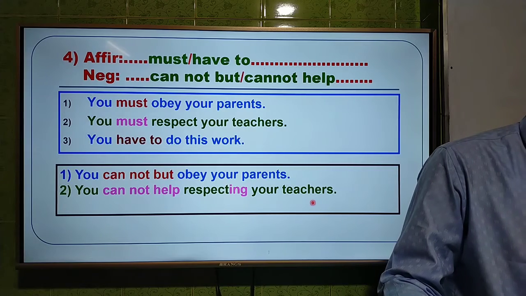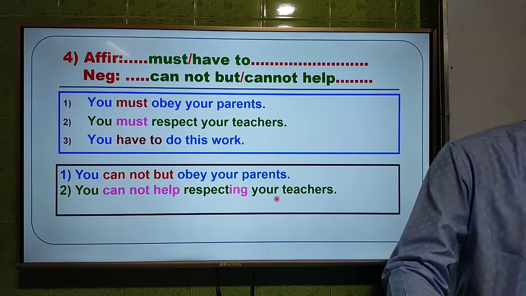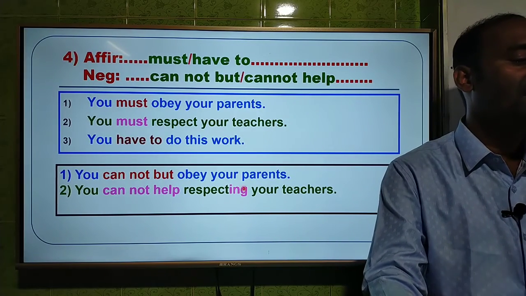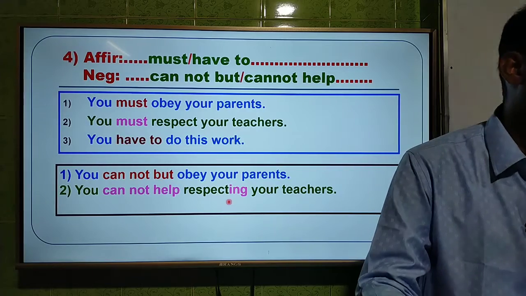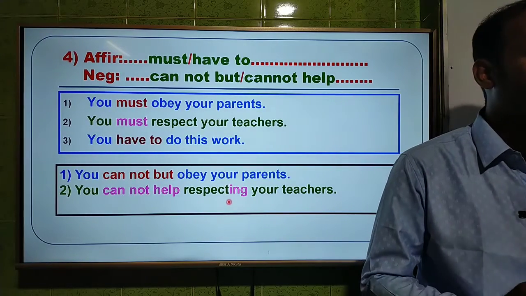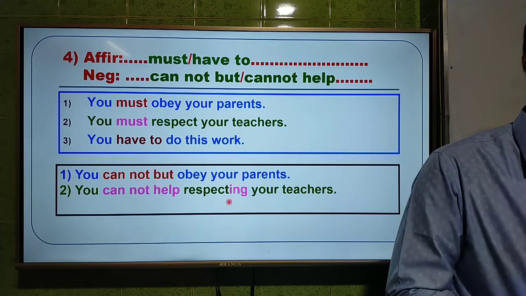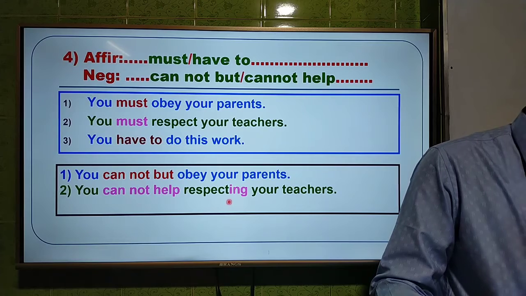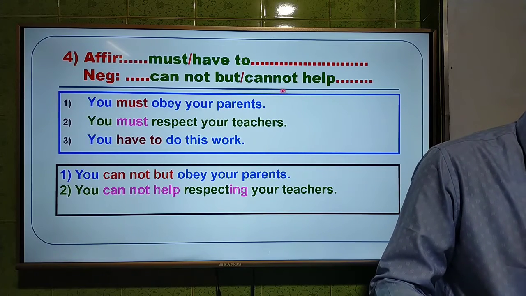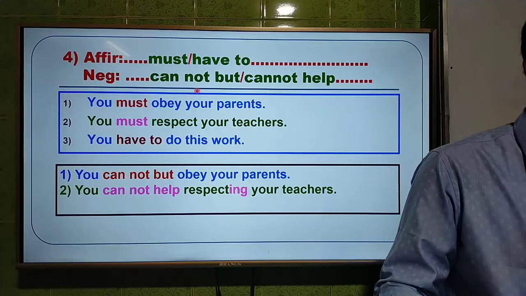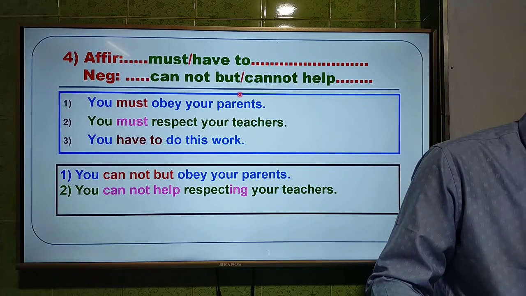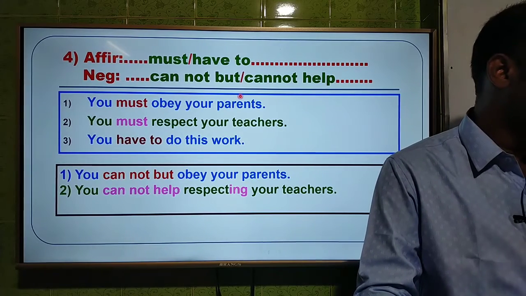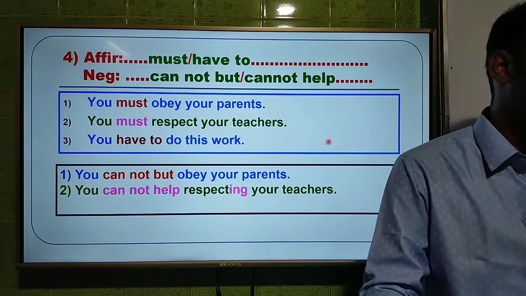Dear students, you have to remember that if you use cannot help, you have to add ing after the verb. This is the difference between cannot but and cannot help. You can use any pronoun you like, but if you use cannot help, you have to add ing with the verb. If you use cannot but, you cannot change anything. Okay? And if you fail to understand, please comment and I will try my level best to answer your question.